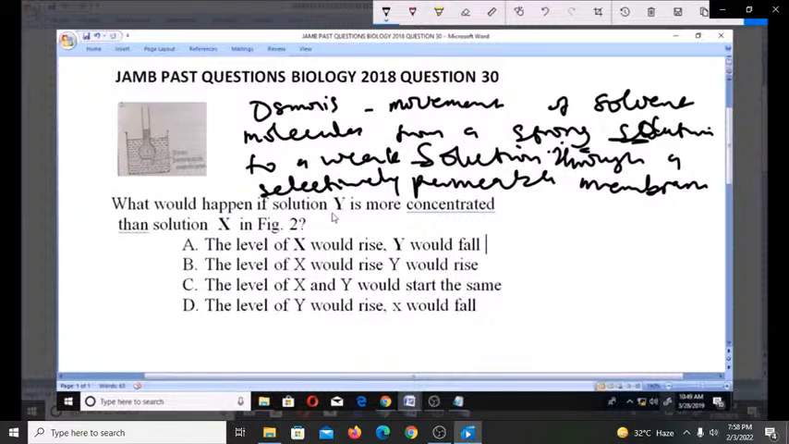And here we have that Y is strong. So this Y is strong. So there will be movement from this Y into this X that is weaker. So that will make X to rise. So level of X will rise, whereas Y is going to fall. That makes A the correct answer to this problem.